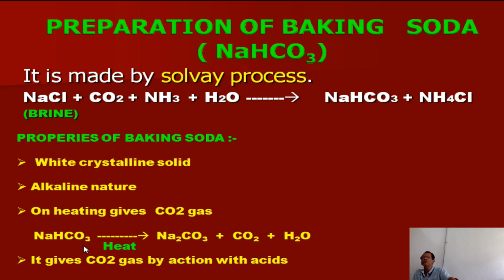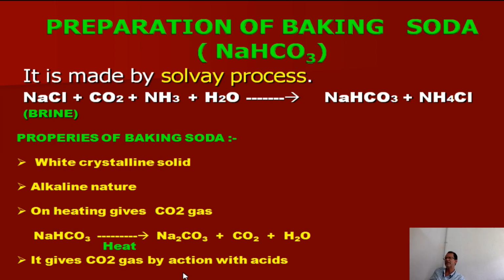That means sodium bicarbonate, that is baking soda, when heated, decomposes to sodium carbonate, with carbon dioxide gas released. This is called a decomposition reaction. That means sodium bicarbonate is very unstable. It undergoes thermal decomposition during heating.